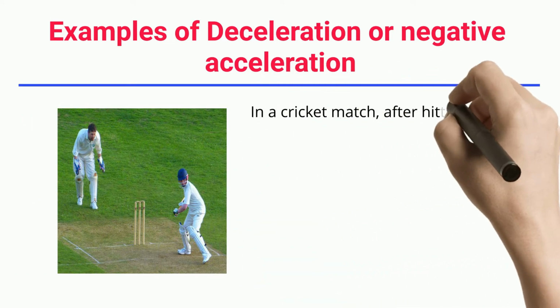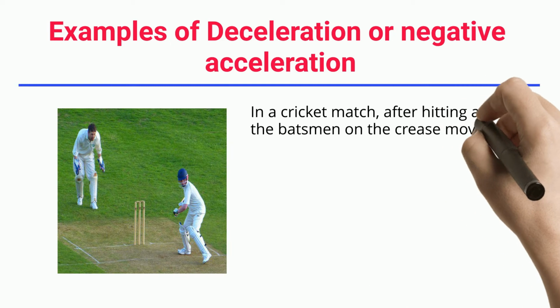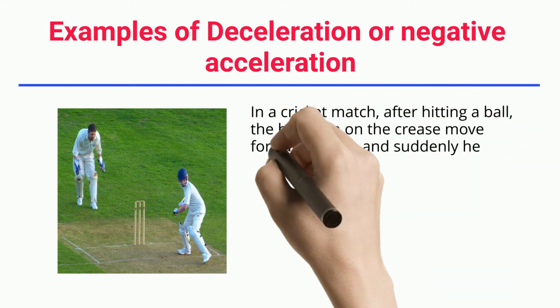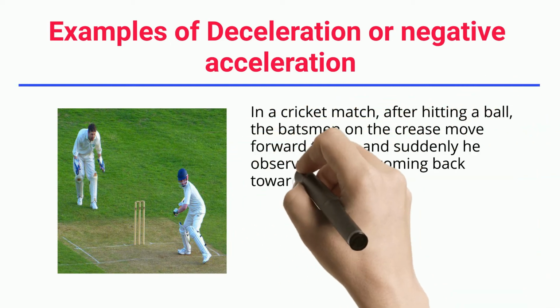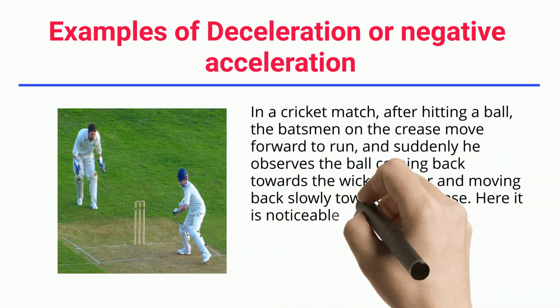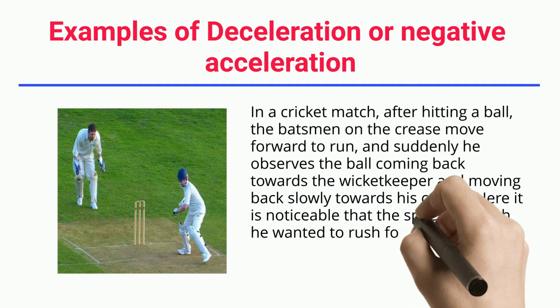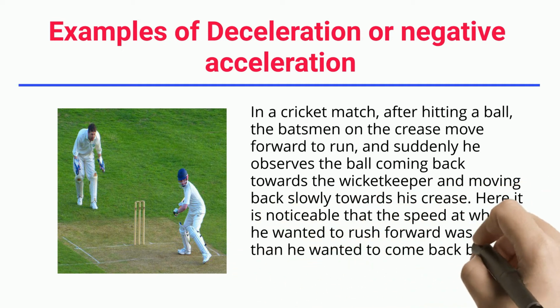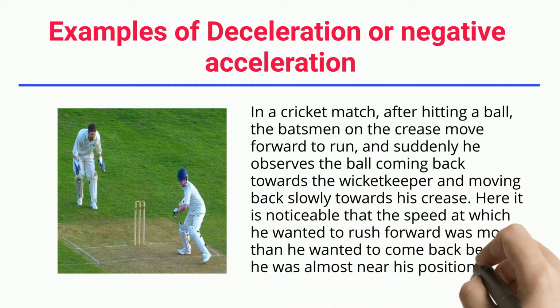In a cricket match, after hitting a ball, the batsman on the crease moves forward to run, and suddenly he observes the ball coming back towards the wicketkeeper and moves back slowly towards his crease. Here it is noticeable that the speed at which he wanted to rush forward was more than he wanted to come back, because he was almost near his position.